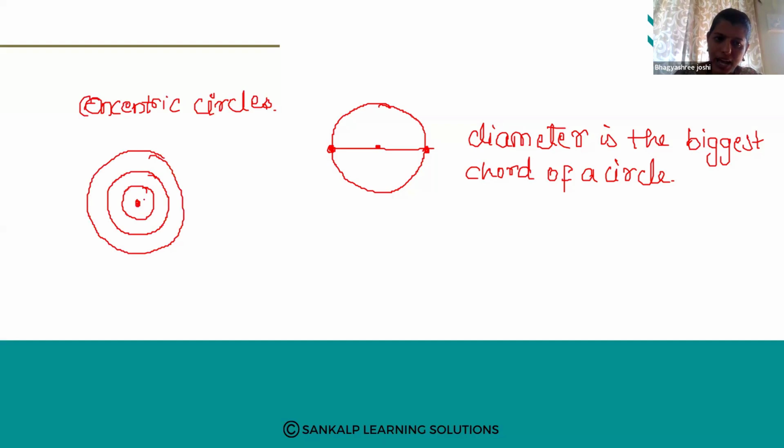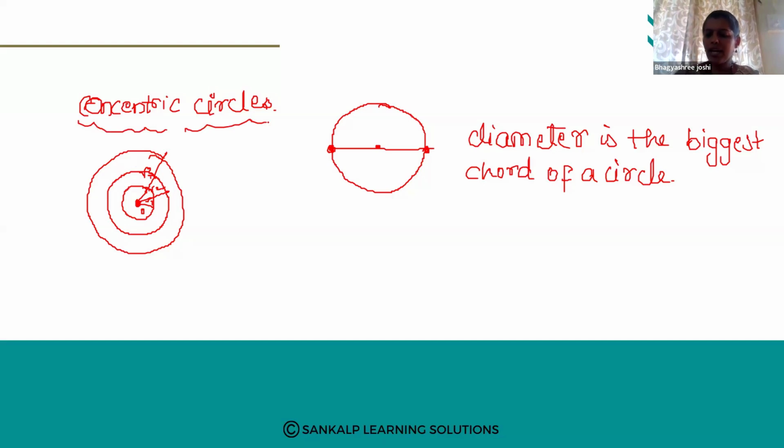All these circles have the same center O, but they have different radii. This is R1, this is R2, this is R3. So only the radius is different, but the center is the same. This type of circle is called concentric circles. Remember.